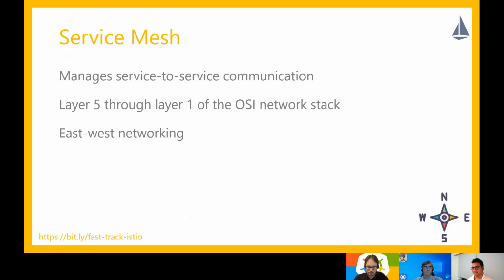As I already said, service to service communication is the primary reason why service meshes exist. So east-west networking, a common technical term that you would hear often, is what they fulfill. The other one is north-south, which is traffic coming in from outside and going through your applications and going somewhere else. So yeah, I have a question on that.